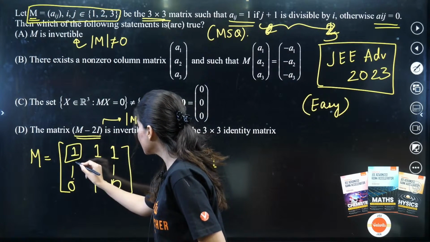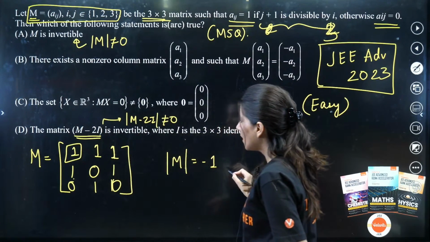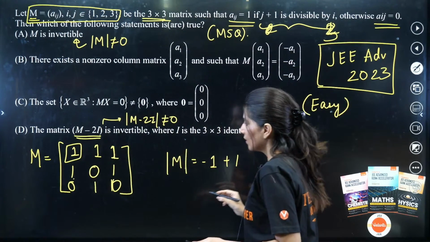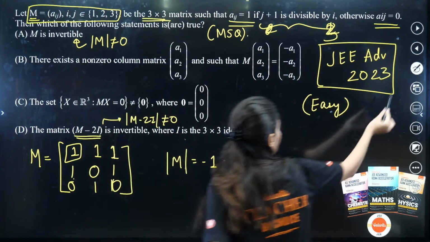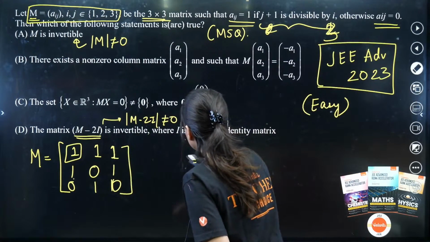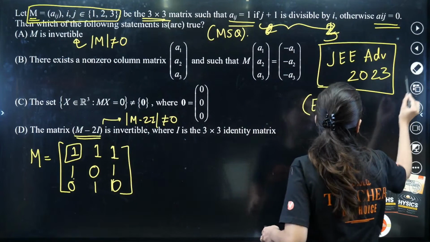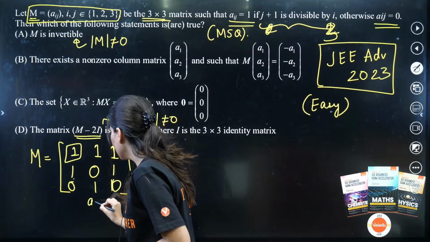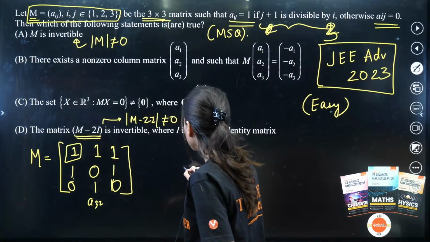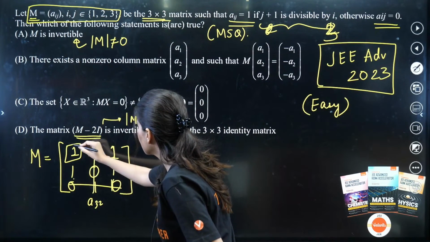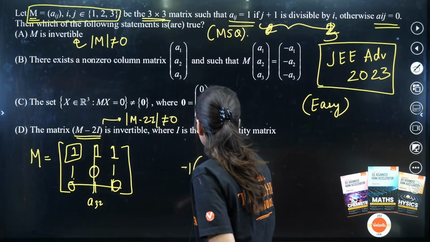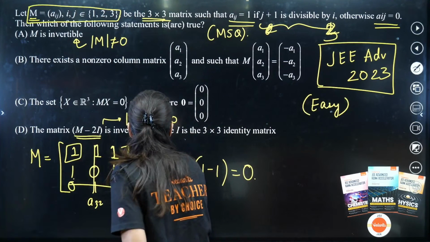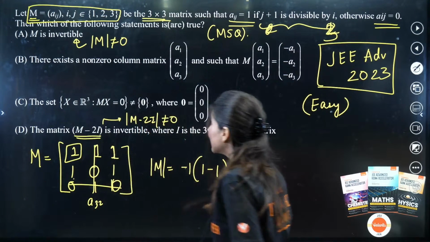And then minus 1, this is going to be okay, plus 1. And then 1, this is going to be okay. All right, 1 second. The determinant value can be easily calculated by this. So yes, this is A32, right? So this is going to be minus 1 and this is going to be 1 minus 1. So this is going to be 0. Oh, so determinant M is coming out as 0.